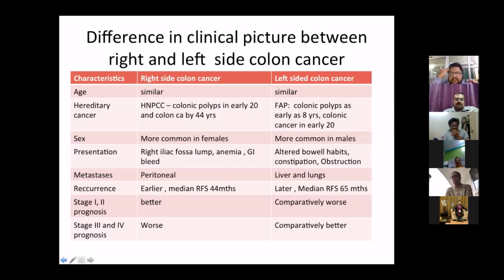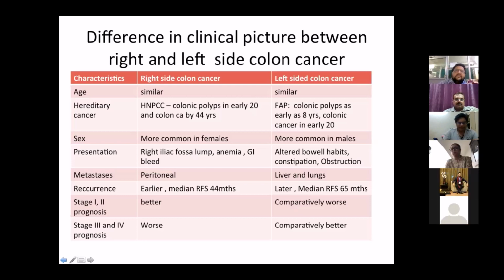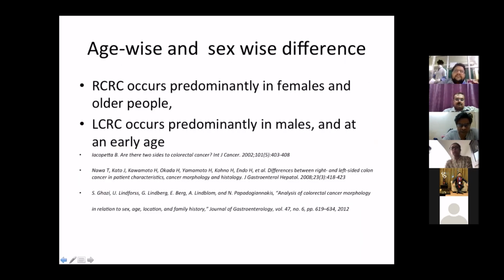Right-sided colorectal cancers are more common in females, while left-sided are more common in males. Presentation-wise, right-sided colorectal cancers will present with a lump in the right iliac fossa, anemia, and GI bleed. Then there is also a difference in metastasis, recurrence, and stage-wise prognosis, which I will go over in detail with each slide. Age-wise and sex-wise, as I mentioned earlier.